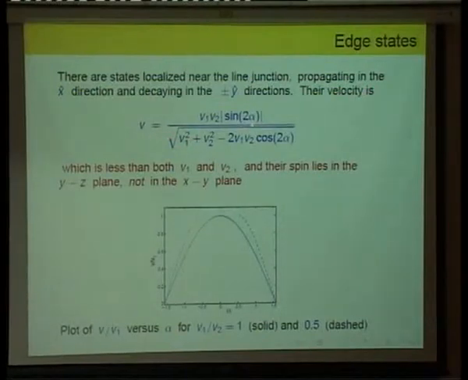One is that this is the expression for the velocity, and you find that this velocity is less than both v1 and v2. So these edge states have a velocity along the line which is less than the velocities in the bulk, on the two surfaces of the topological insulators. So they have a different dispersion.